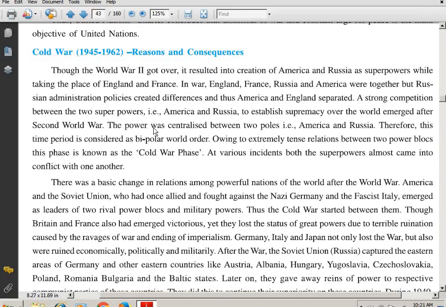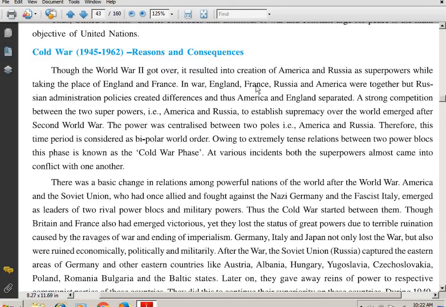Though the World War II got over, it resulted into creation of America and Russia as superpowers, while taking the place of England and France. So students, what? Who has emerged as a superpower? Who resulted into the creation of superpower? America and Russia, taking the place of England and France. Right now, we're not talking about England and France, but we are talking about, though the World War II has got over, the 2 superpowers, which are these?